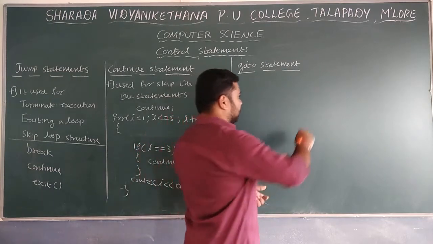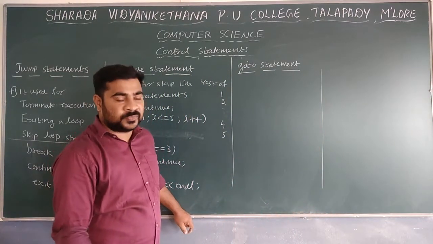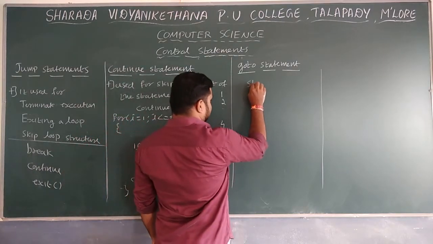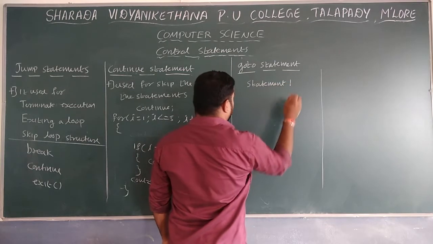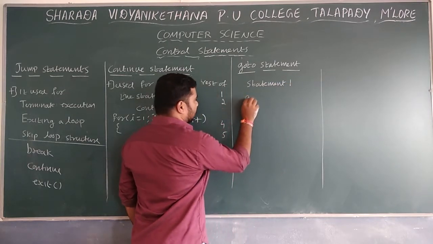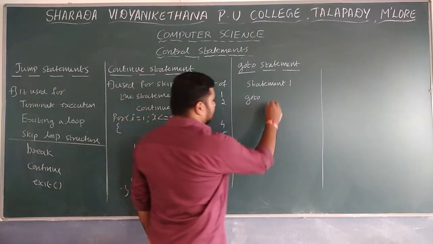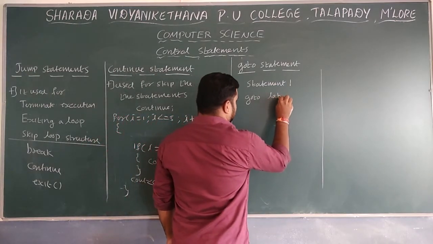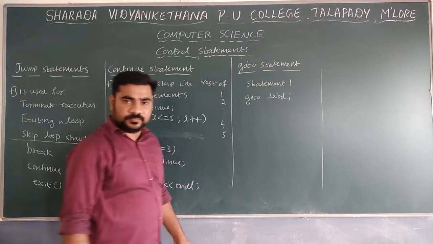I will explain both here. I am not going to explain a program, I will just explain the syntax. So this is statement 1. We don't know the total number of statements. Here I use the statement goto, then I use any label. Any label I can use. So goto label.